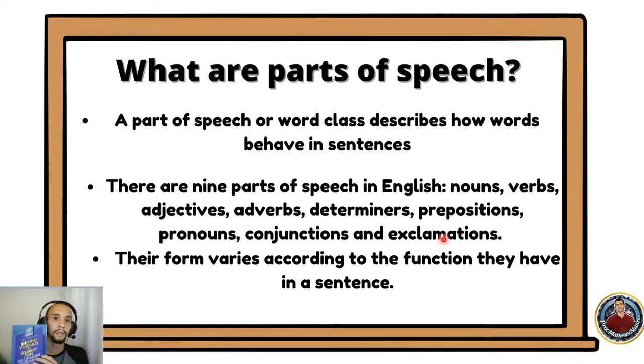We can say, oh, book is a noun, but depending on the context, book will be a verb. So you can book a table in a restaurant, for instance, or you can book a reservation somewhere. So it's important for you to know how these words behave in sentences, not only the fixed word by itself, but in a context. Okay?